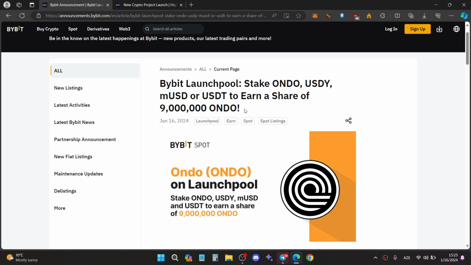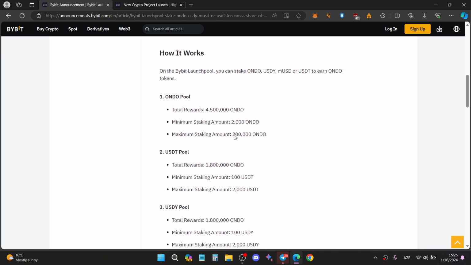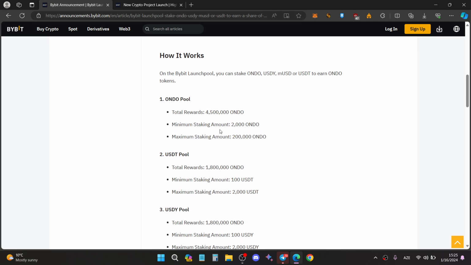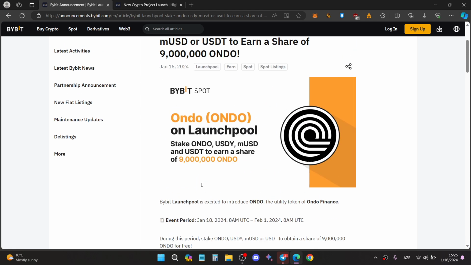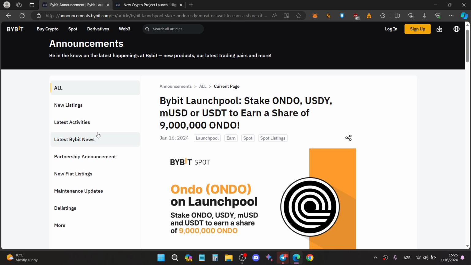If you want to get to the Bybit Launchpool page, by the way, I will provide you this link, the announcements.bybit.com page, and you can get some additional information about the Launchpool and some pools to stake to earn on, the USDT pool, etc. And as you can see from my screen, there's additional information about new listings, latest activities, latest Bybit news, etc. That's why I should provide you this link.